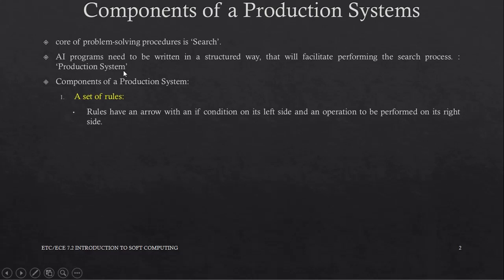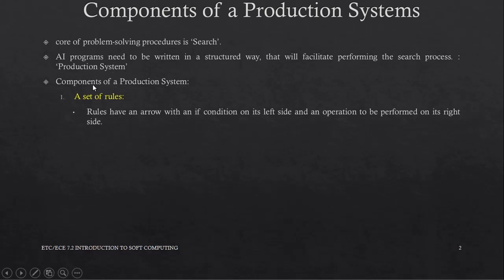Do not confuse this with the production system in the factories. This is not a production system that is there in the factories. This is a production system to facilitate the search process in problem solving in AI. So what is a production system?